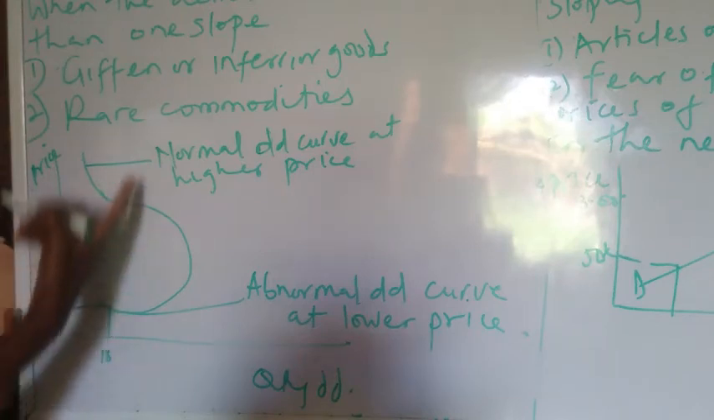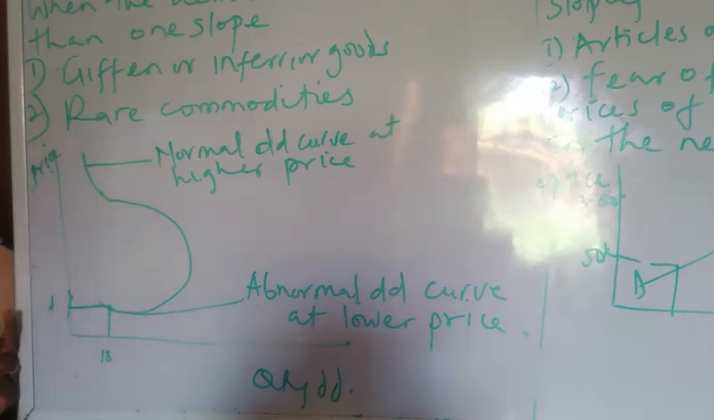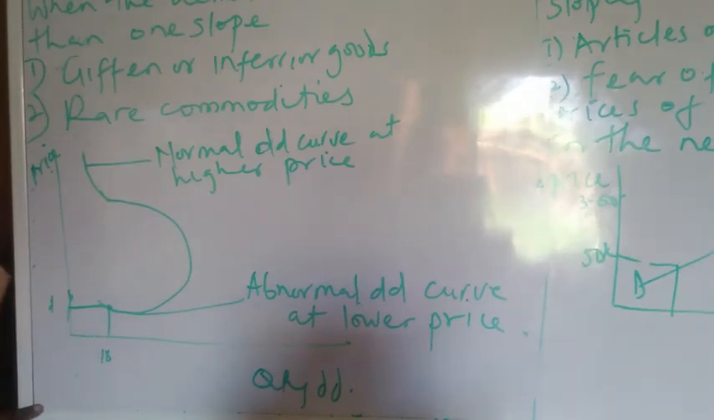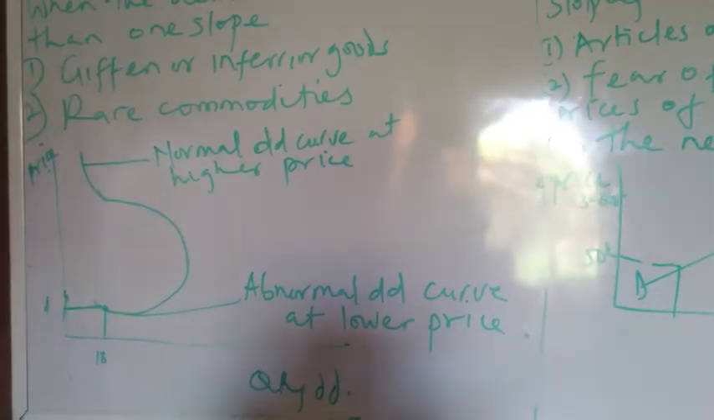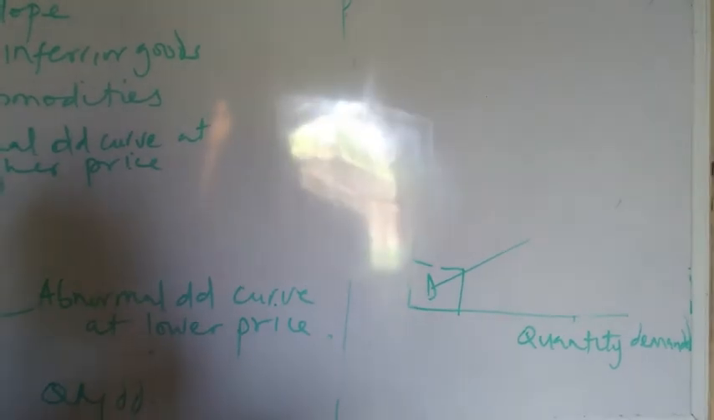It's very abnormal. But here it is a normal thing because at higher price, the quantity demanded is normally low. But in this case, at lower price, demand is abnormal because the quantity demanded is low. It does not follow the law of demand that says at lower price, the quantity demanded will be high. So this is an abnormal case. Then we also have another graph to illustrate the demand curve with more than one slope. We have another case that illustrates that. We also have this.